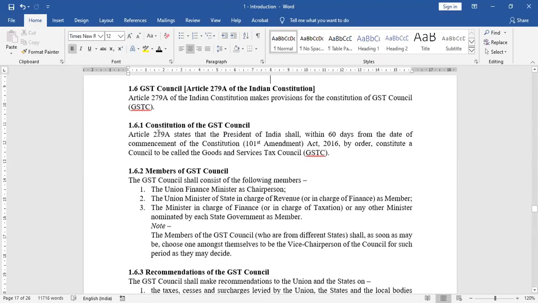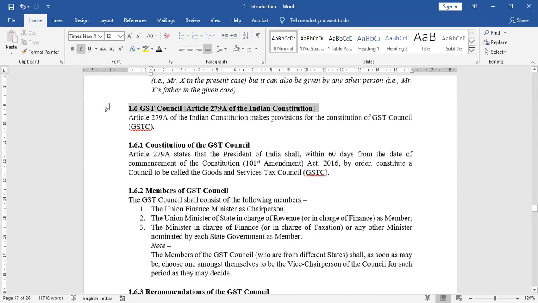This is my GST Council concept. Now, GST Council is not defined under the GST Act. It is under the Indian Constitution. Article 279A talks about GST Council. So what is there in GST Council? For this, we have to read Indian Constitution Article 279A. When the constitutional amendment was passed in 2016, then within 60 days it was necessary for the Honorable President of India to constitute a GST Council.